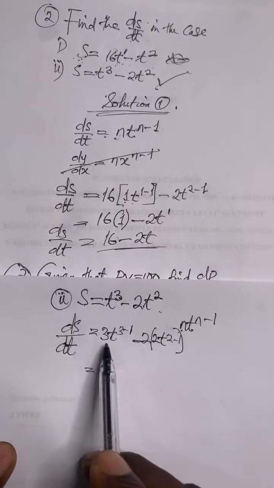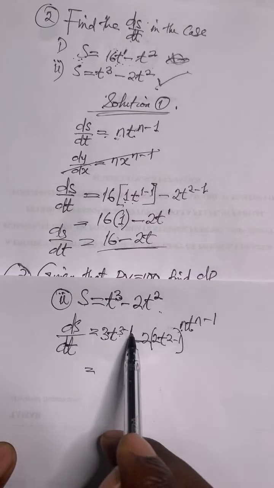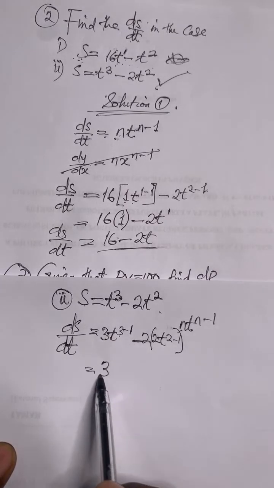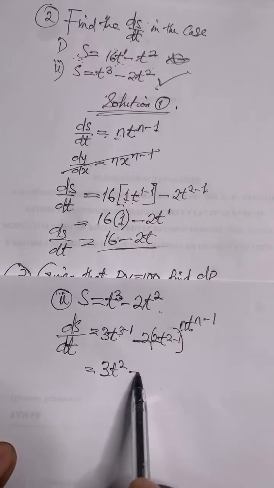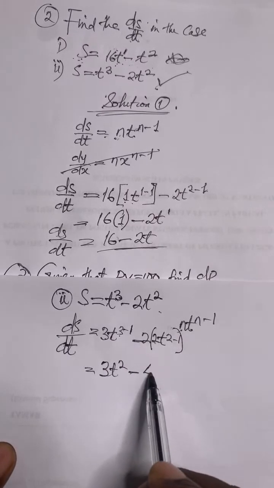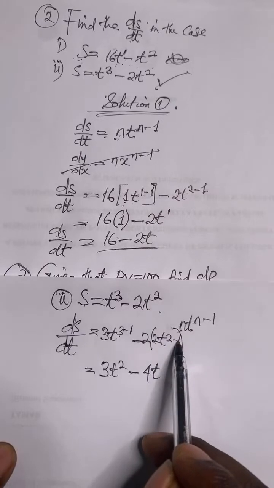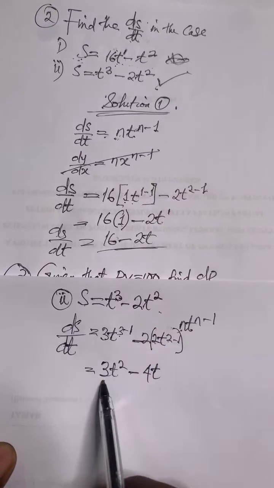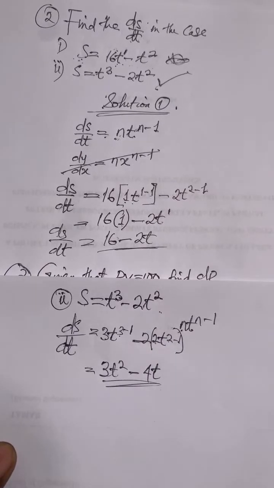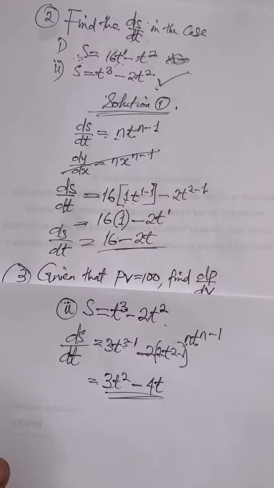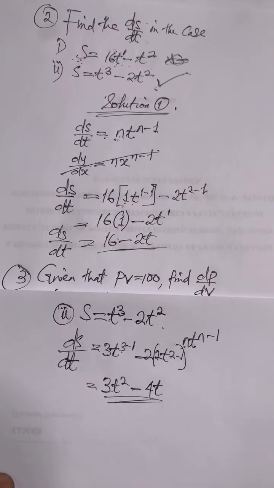You're welcome. So here will be 3 minus 1, that will be 2. So we have 3t raised to the power of 2, minus 2 times 2, 4, t; 2 minus 1 will be just 1. So that's how we have 3t squared minus 4. Just imagine, 2 lines, we've gotten the answer. Just 2 lines.